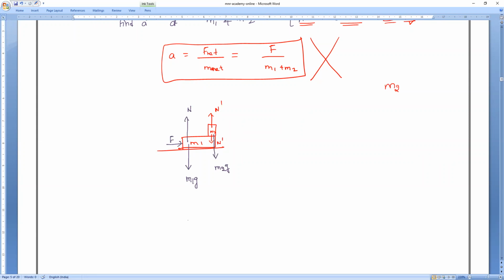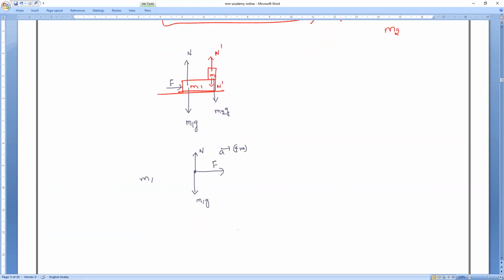Then the forces on this one are M1G downward, normal force N upward, and it experiences a force F. Of course, the force exerted on the ground by the second body is M2G. Am I right, everybody? Then if you draw the free body diagram of M1: one is normal force in the upward direction, another is M1G downward, and the force F. The acceleration is in the same direction, positive. So these are the three forces.